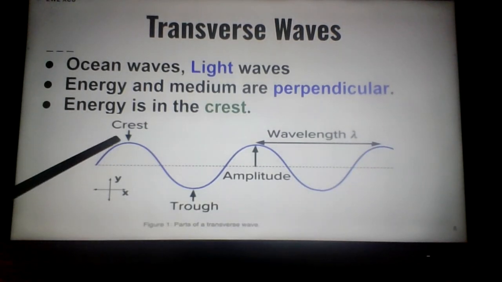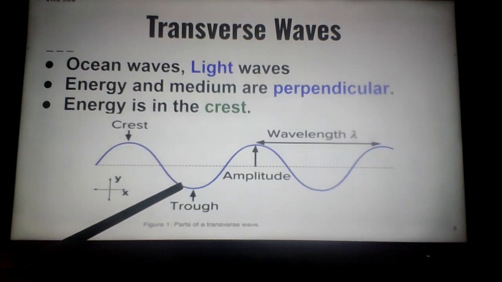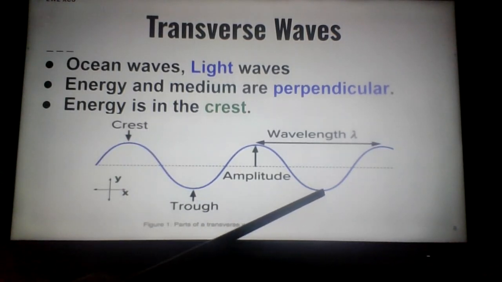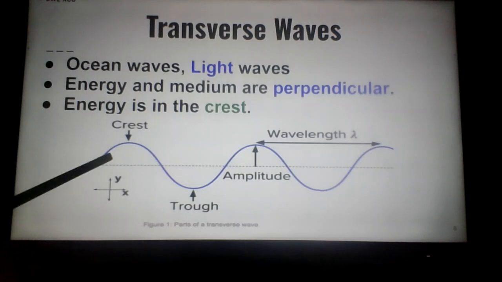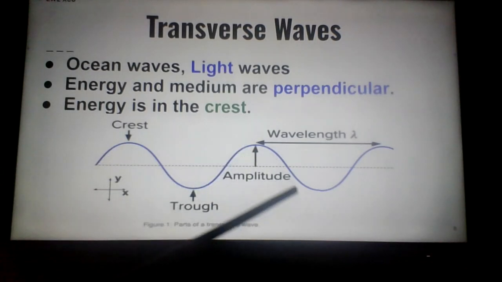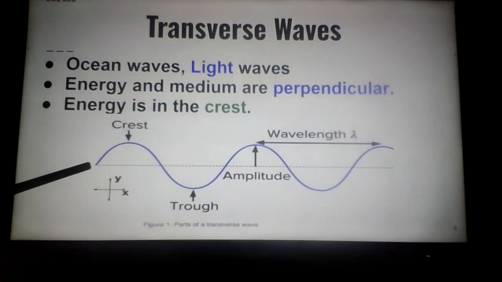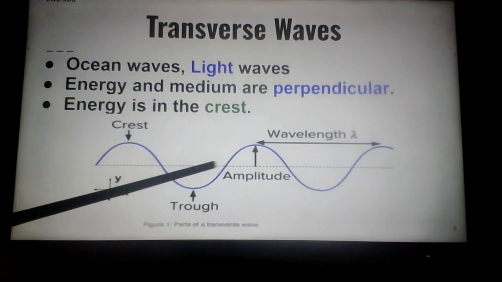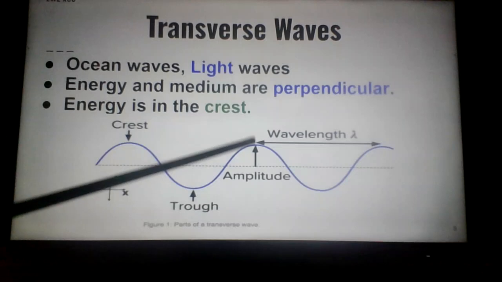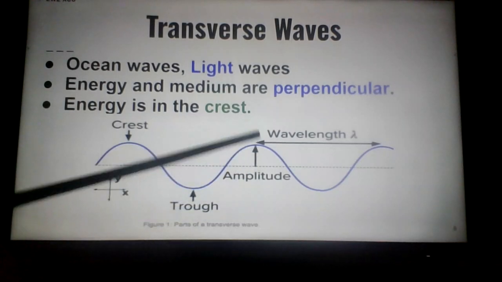The energy is contained in the crest of the wave. So energy here, no energy here, no energy or very, very little energy in the troughs. And the energy continues to constantly go up, down, up, down. That's a transverse wave. The energy and the medium are perpendicular to each other. The energy moves one direction and the molecules of the medium move perpendicular.